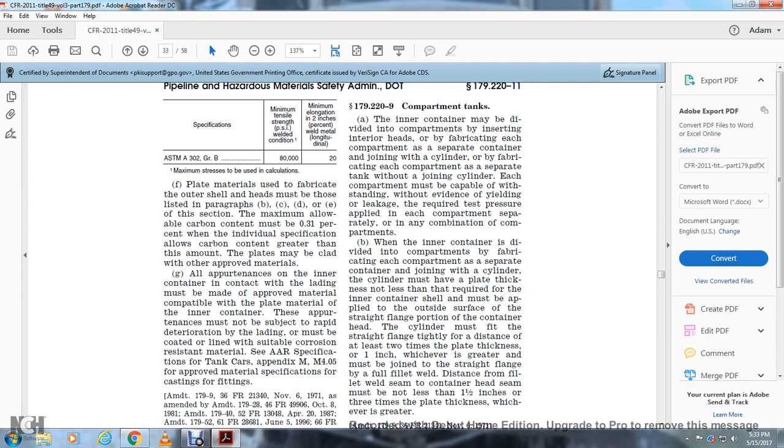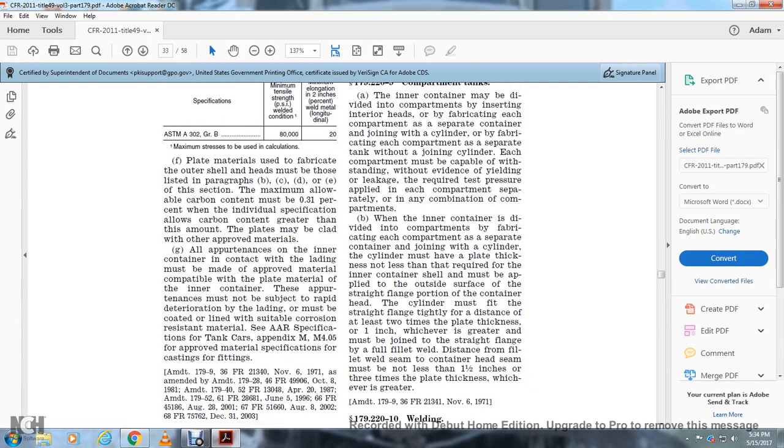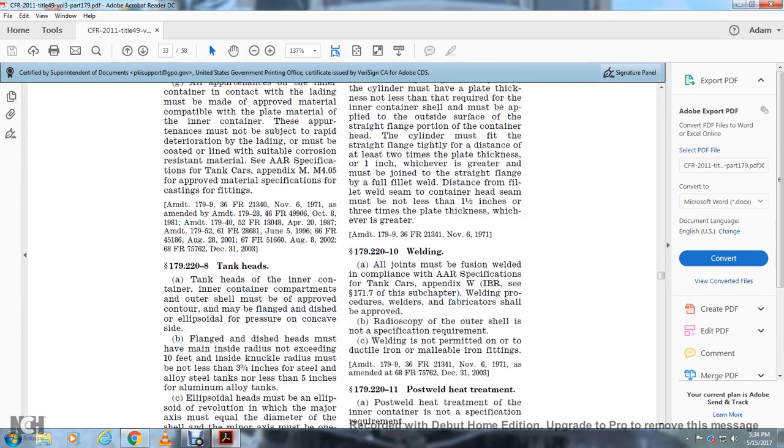All materials for the inner container in contact with the lading must be approved, with material compatible with the lading and not subject to rapid deterioration. The lading must be coated with a suitable corrosion resistant material. Appendix A are specifications of the tank cars approved, and M4.05 for approved material specifications for castings and fittings.